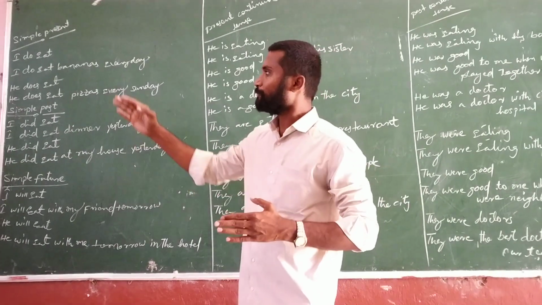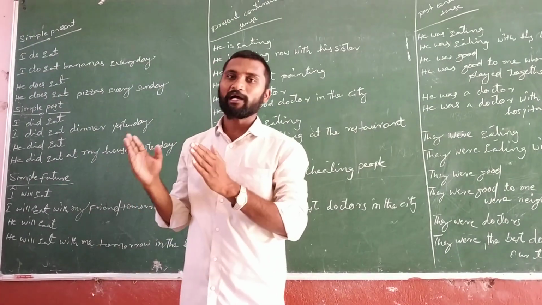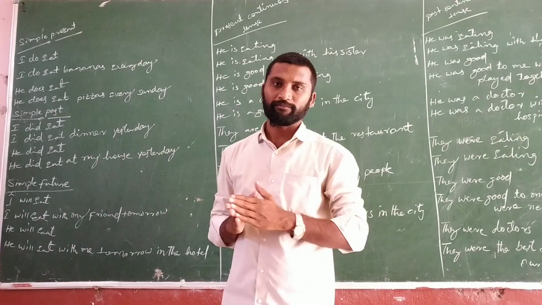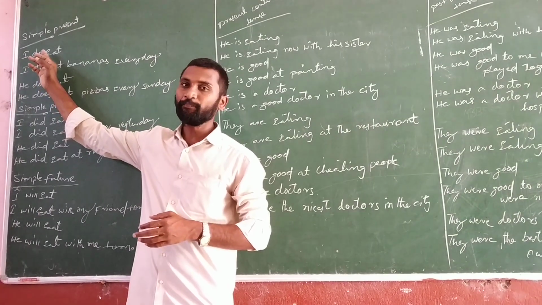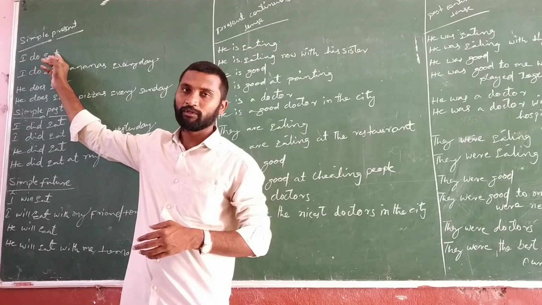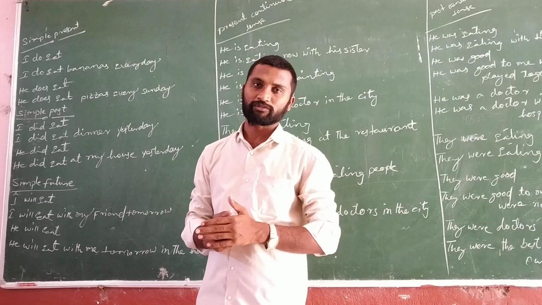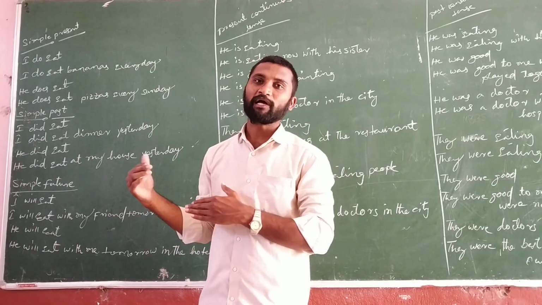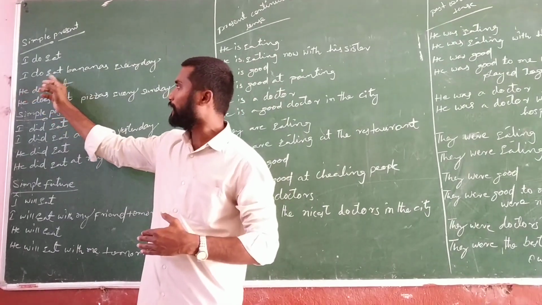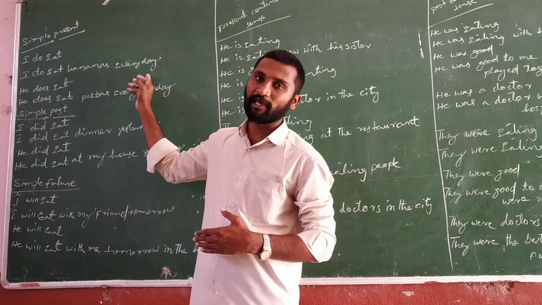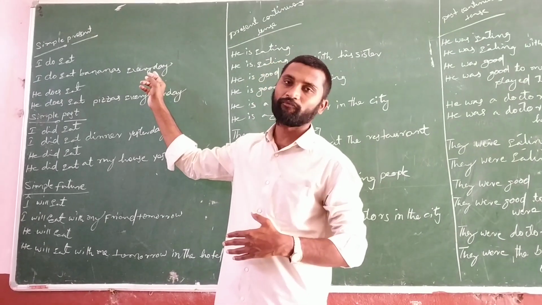So if you see here in the simple present, the first one is I do eat. Actually, according to this structure, I eat apple. In that way we used to write. So here I wrote a helping verb. Do is a helping verb. So I do eat. For this one I expanded the sentence by adding extra words, by giving clarification, some conditions, some statements, some extra information. So it is I do eat bananas every day. Now we are getting a clear sentence and extra information also.